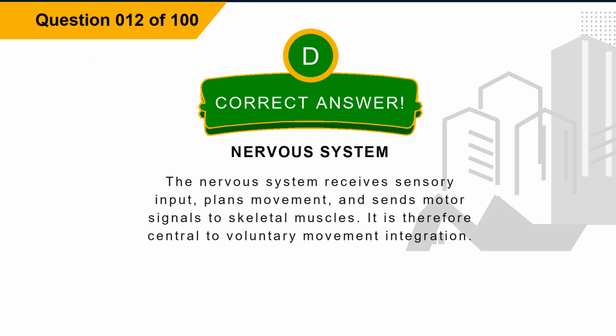The correct answer is option D, nervous system. Explanation. The nervous system receives sensory input, plans movement, and sends motor signals to skeletal muscles. It is therefore central to voluntary movement integration.